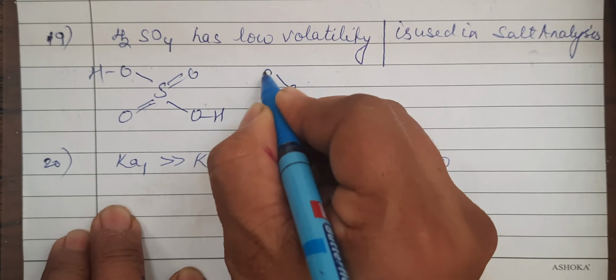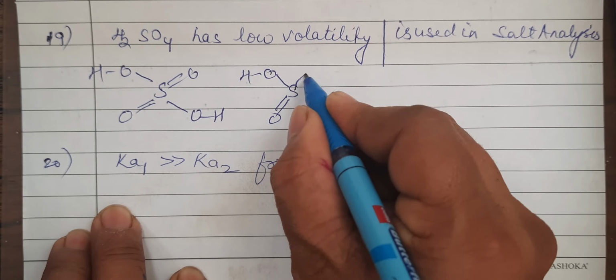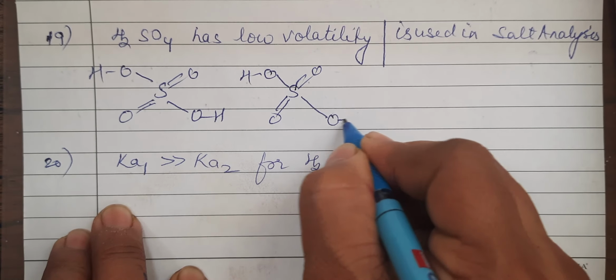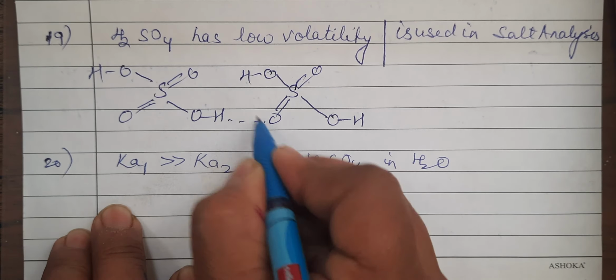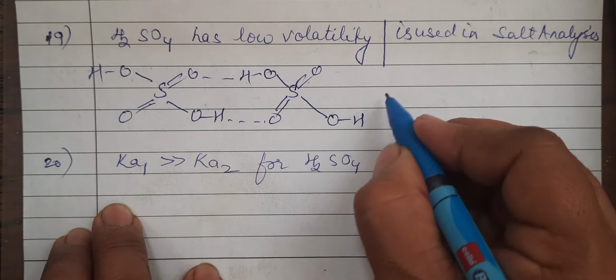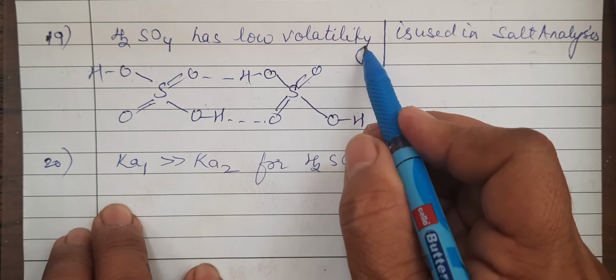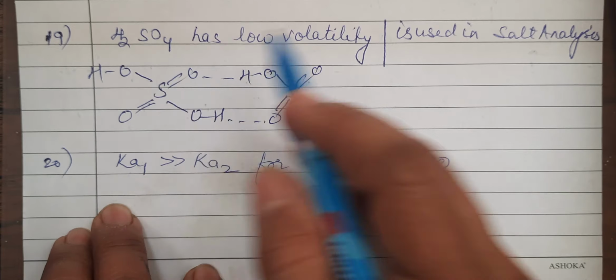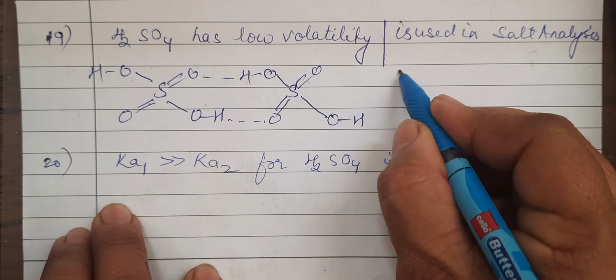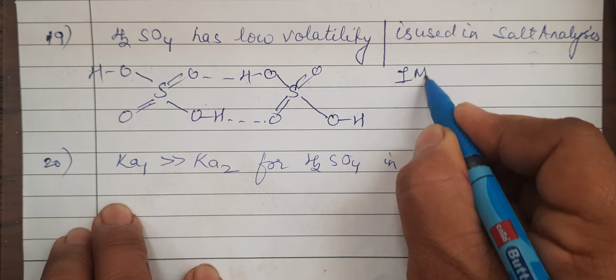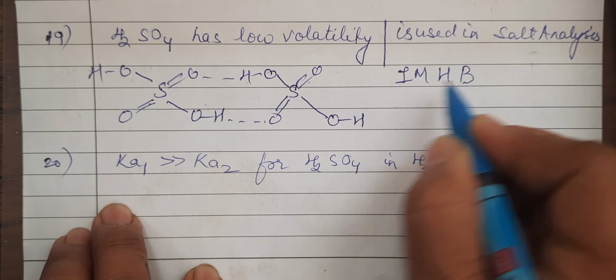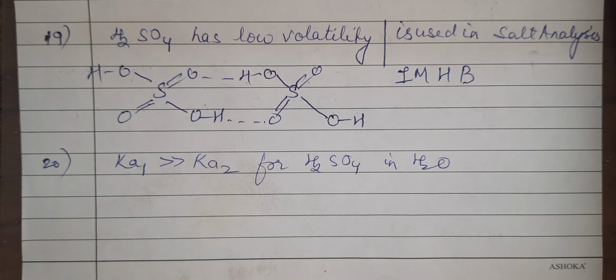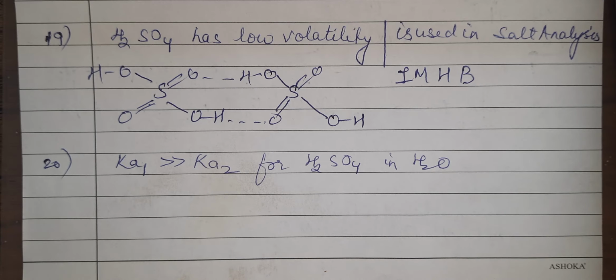On this side, if you draw another sulfuric acid molecule, between these there is H bonding. So you will write why it has low volatility, or why only sulfuric acid is preferred in salt analysis. It is because of intermolecular hydrogen bonding. It is oily, that is, it is not able to form vapors. It cannot form vapors.